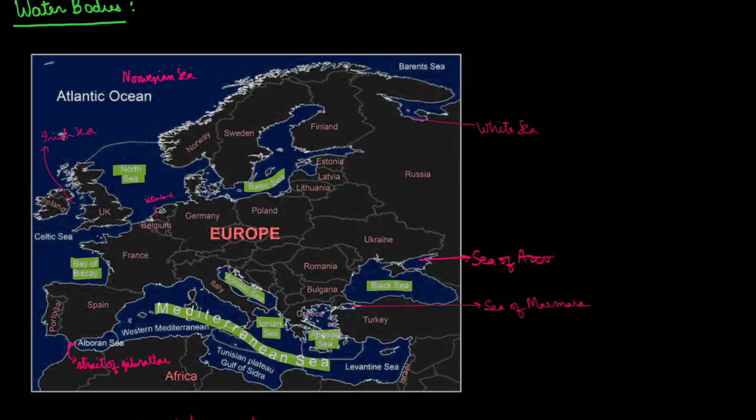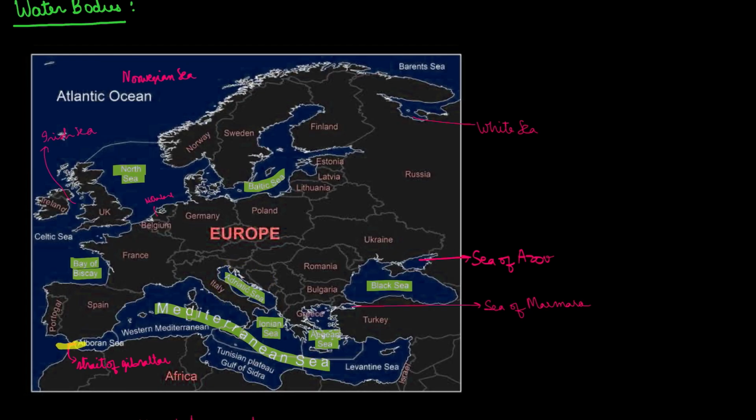Moving on to the water bodies in Europe. The most prominent water bodies, first, is the North Sea. We also had a question about the North Sea in prelims in previous years. Then we have the Baltic Sea, Black Sea, Aegean Sea. The capital city of Athens lies over here. Then the Mediterranean Sea, which we have discussed in great detail in our previous videos. The Adriatic Sea is near Italy.